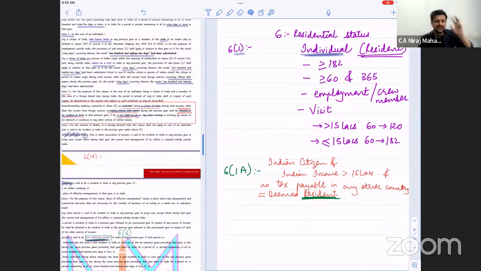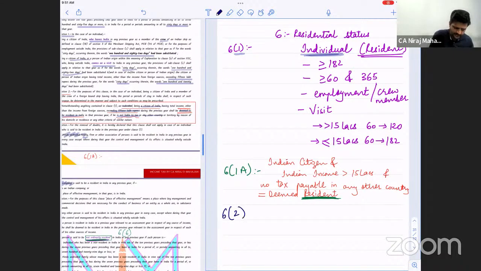6.1 also talks about resident, and 6.1A also talks about resident. That's why I told you, when a new clause, a new section comes into the picture, an additional alphabet is given to it: A, double A, AB. Are you getting my point? So 6.1A was originally not there. After 6.1, you had 6.2. Tell me yes or no.